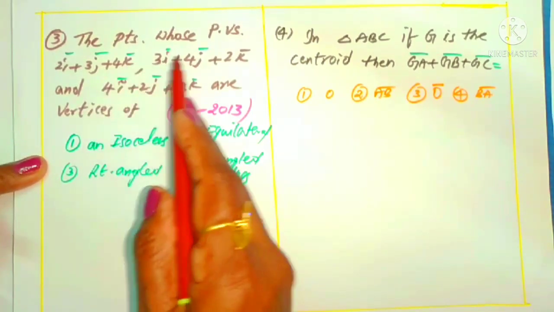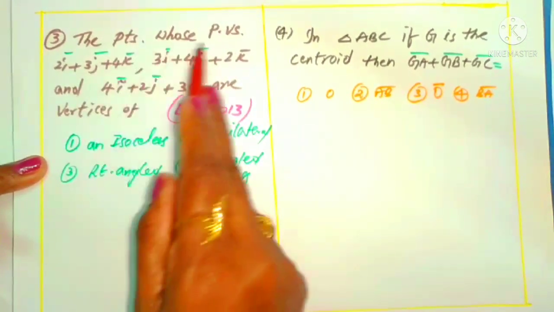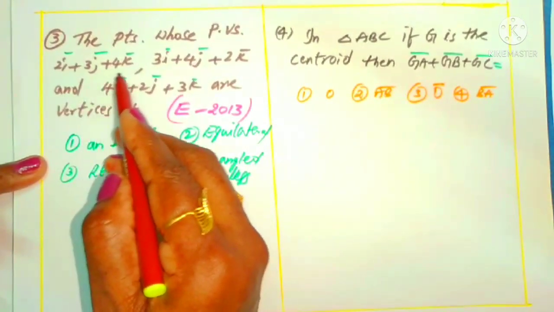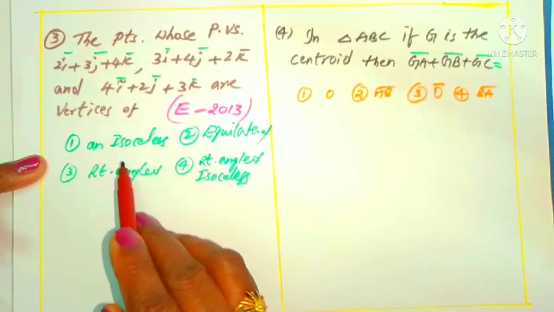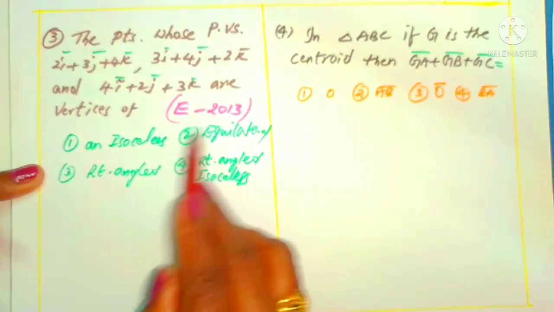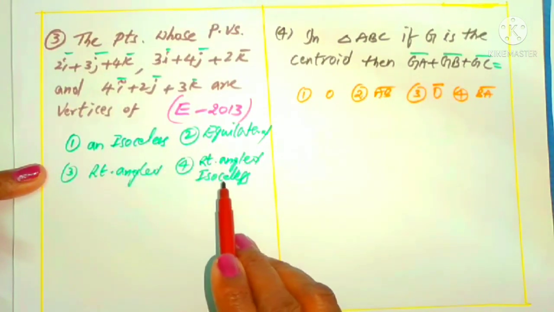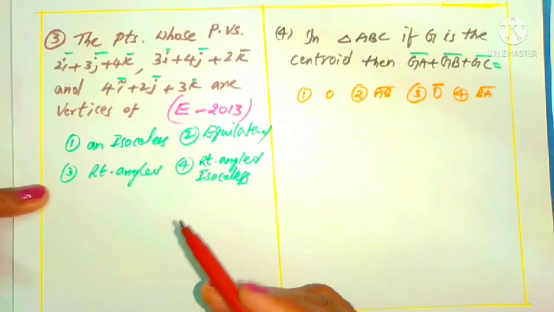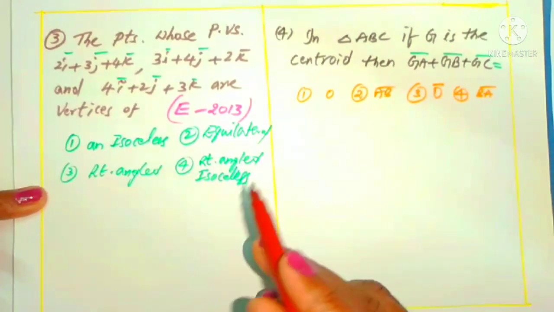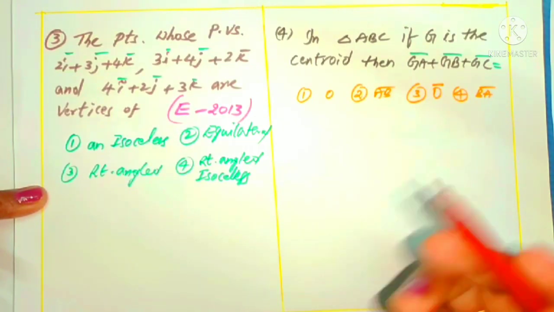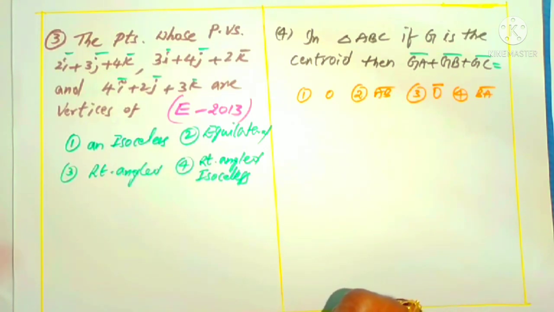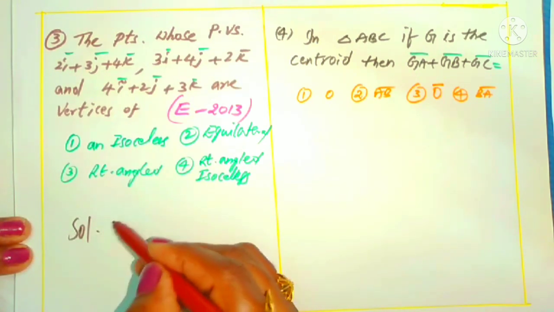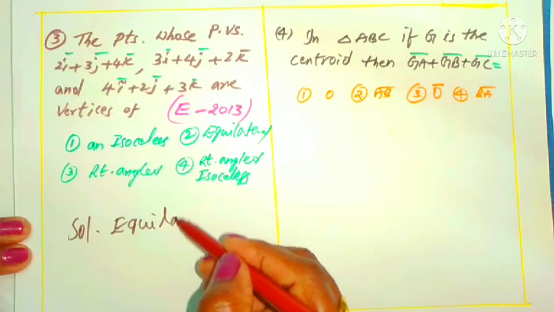What is given here? The points with position vectors 2i plus 3j plus 4k, 3i plus 4j plus 2k, 4i plus 2j plus 3k are vertices of, which is given in EAMCET 2013, an isosceles, equilateral, or right angle isosceles triangle, you have to check. Generally, as in the previous question, we can find the distances and check the type of triangle. But in this question, no need to check the distances. Just use one trick here. It forms an equilateral triangle only. 100% equilateral triangle.